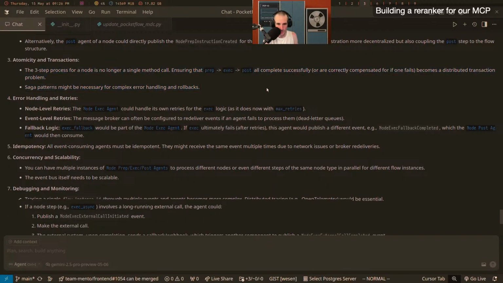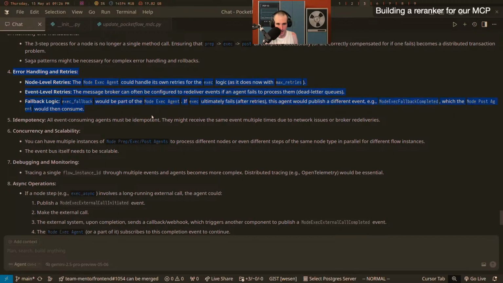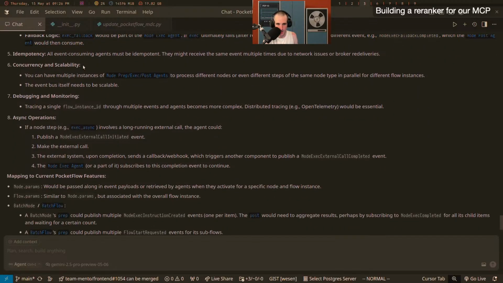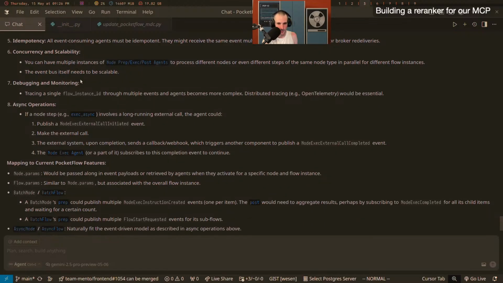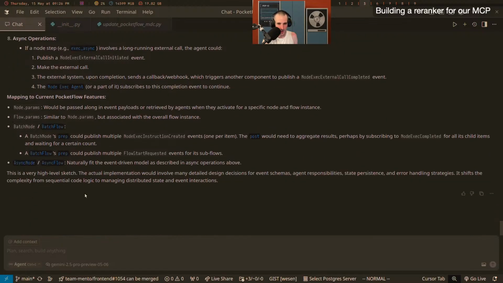So we have to ensure that. Error handling and retries, idempotency, all events. So this is because an event can be delivered multiple times, right? So we'll have to deal with that. And so it doesn't talk about topics.